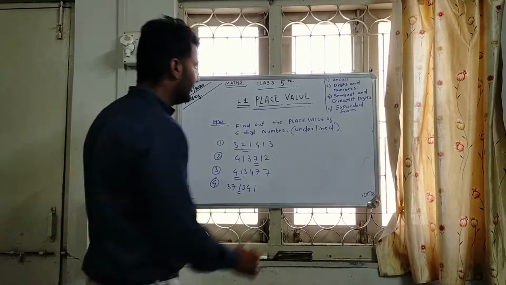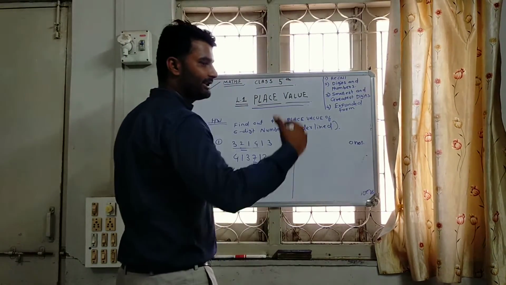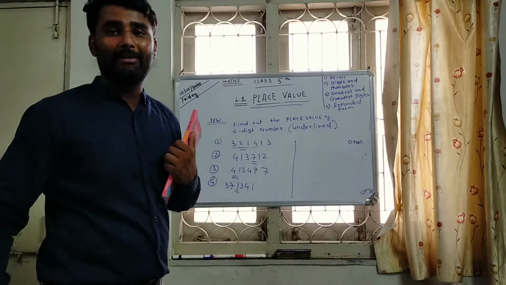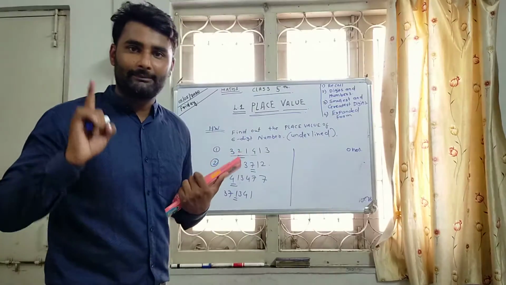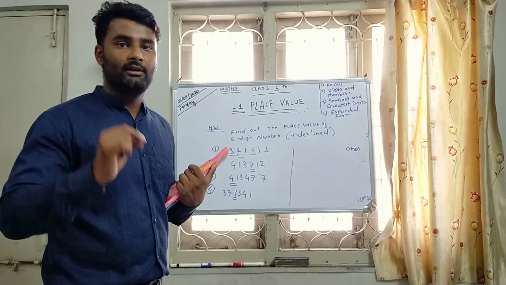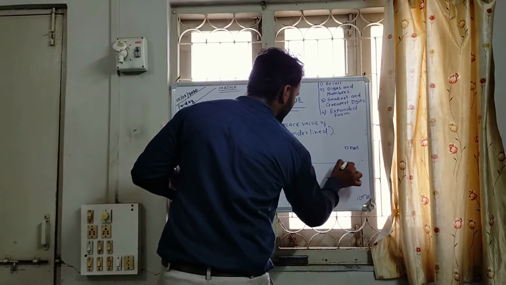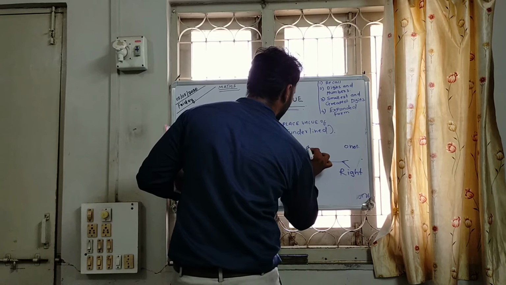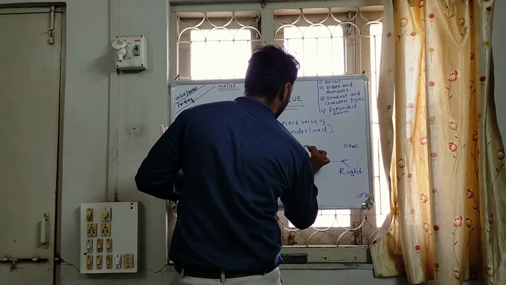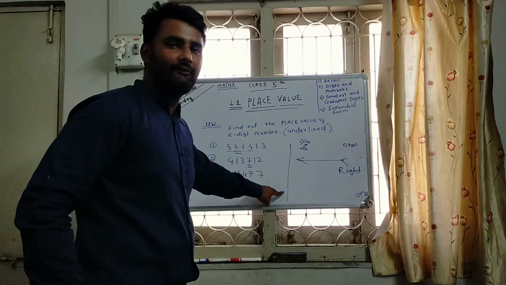And as you know, start from the extreme right, as we know the rules of mathematics: while doing addition, subtraction, multiplication, we follow the path from right side to left side.